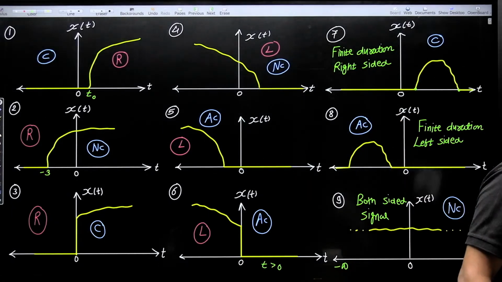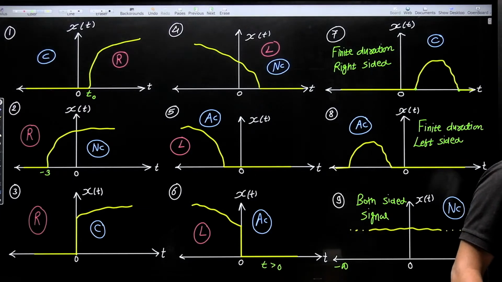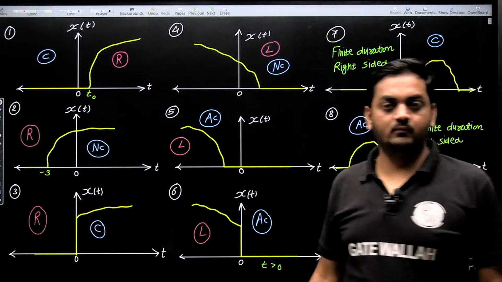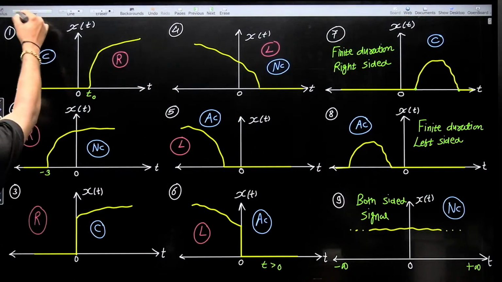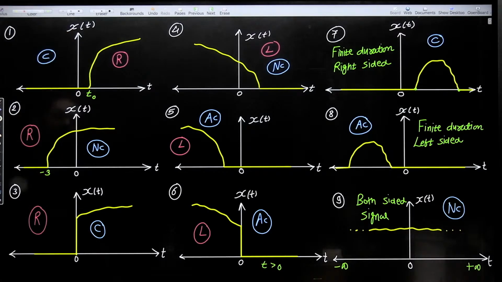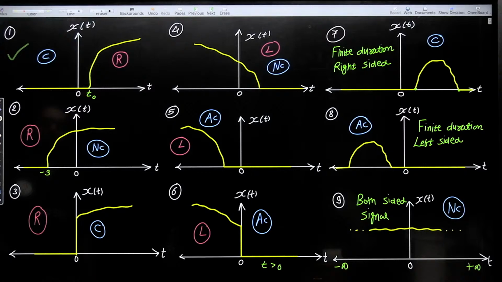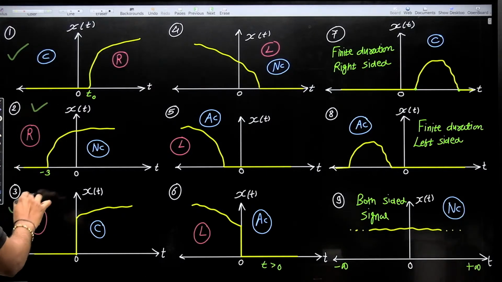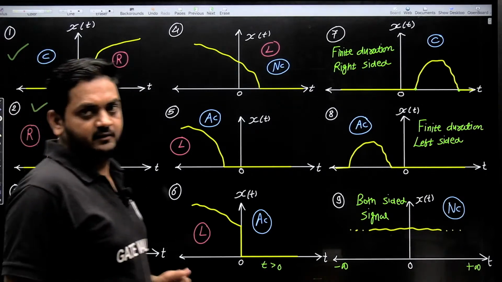Clear? Now, important conclusion, guys. From 1, 2 and 3, what can we conclude? All the causal signals are right sided.